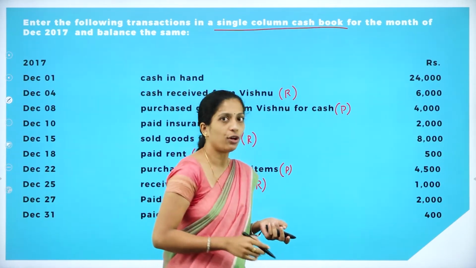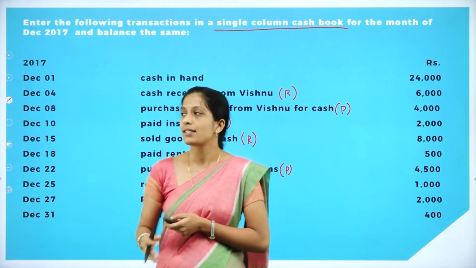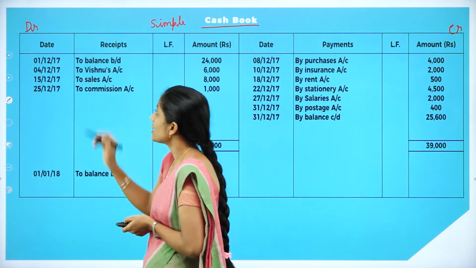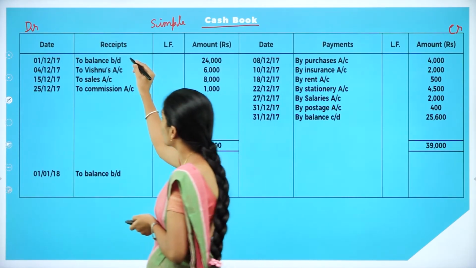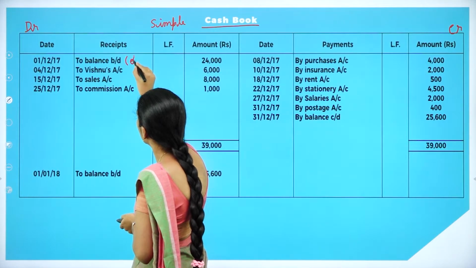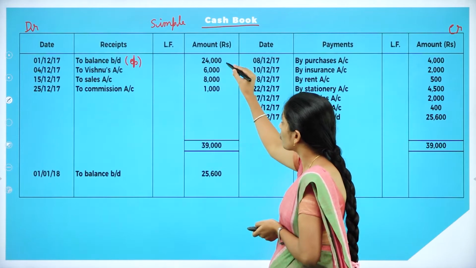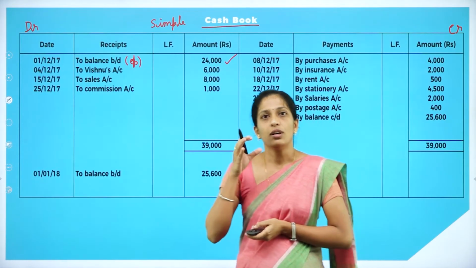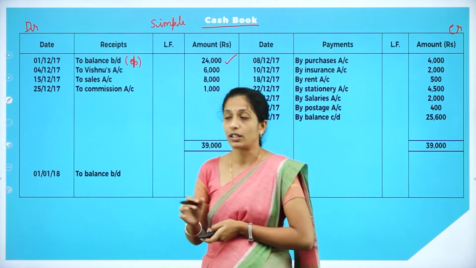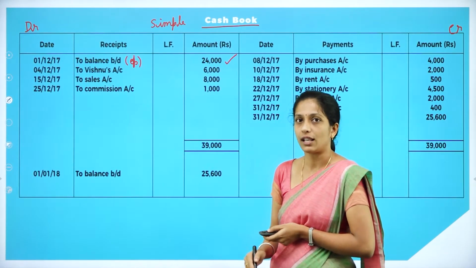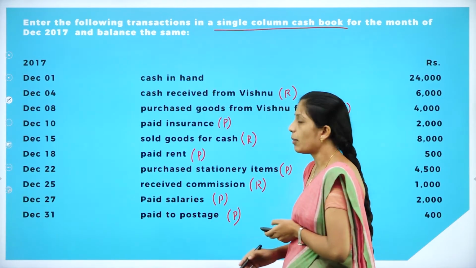How much? 24,000. Now how are we recording that? We will record it in the receipt side as 1st December 2017, to balance brought down. This is the opening cash in hand. So to balance brought down, 24,000. Clear? So opening cash in hand can be written as to balance brought down, and that is 24,000.